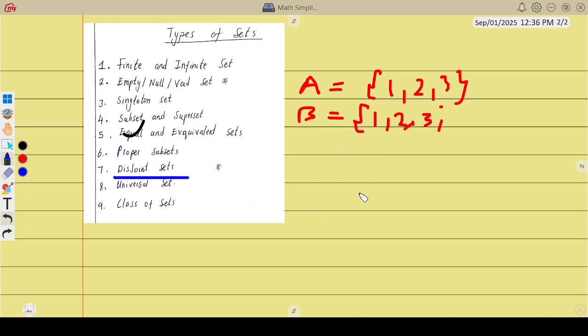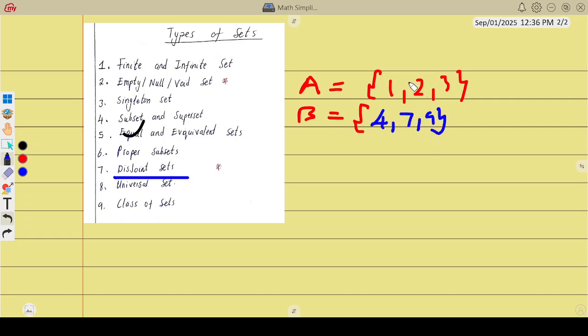Disjoint sets. These are sets with no common things. So if we have set A, we'll just keep on using this. Set A is equal to 1, 2, 3, and set B is equal to 4, 7, 9.